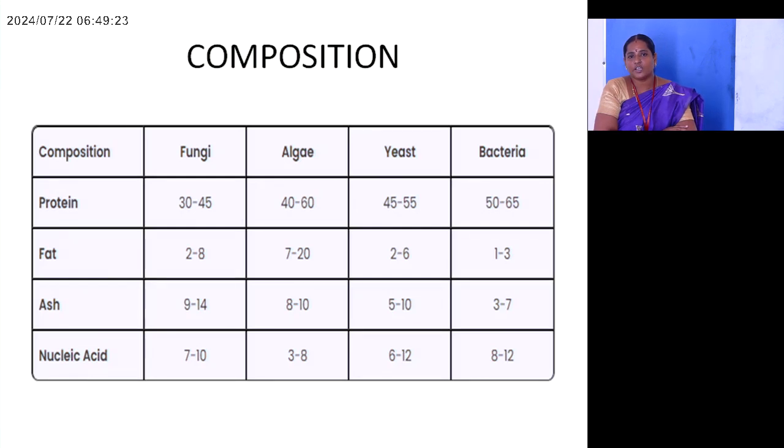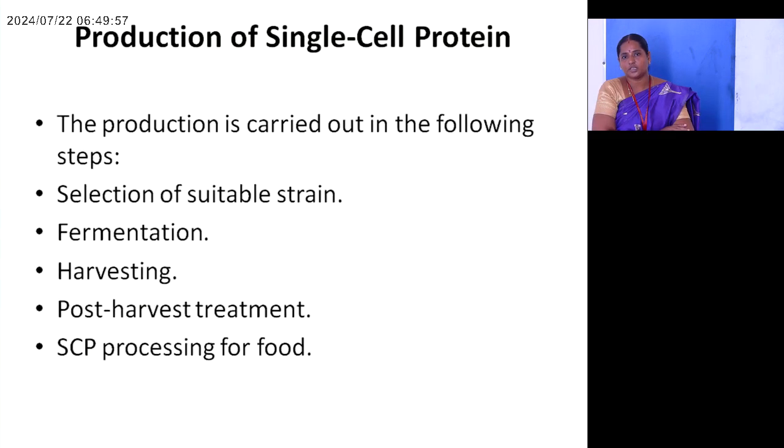Fat content of fungi is 2 to 8%. Algae are 7 to 24%. Yeast are 2 to 6%. Bacteria are 1 to 3%. Ash content of fungi is 9 to 14%, algae are 18 to 10%, yeast are 5 to 10%, bacteria are 3 to 7%. The nucleic acid content of fungi single cell protein is 7 to 10%, algae 3 to 8%, yeast 6 to 12%, bacteria 8 to 12%.